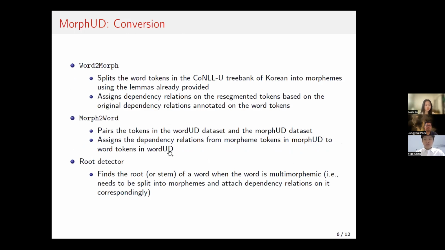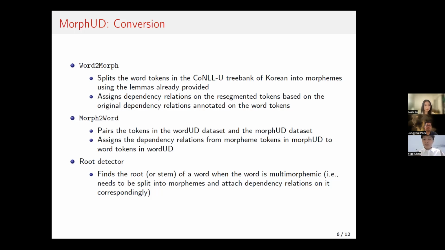In order to do that, we certainly need to convert the word-based format, I mean the Universal Dependencies, to our proposed morpheme-based format, and we provide two scripts to use. Firstly, the word-to-morph script, which, as it says, converts the word-based format to the morpheme-based format that we proposed.